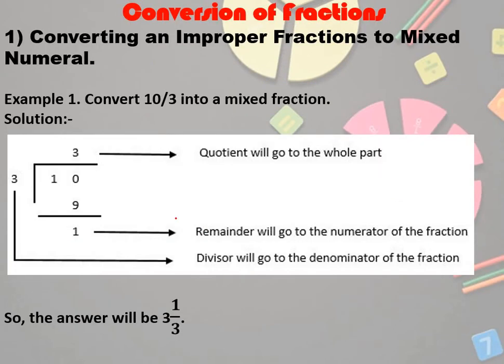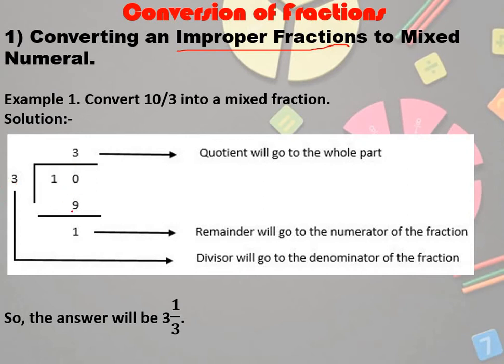Now we already studied the improper fraction. What is the improper fraction? Where the numerator is big and the denominator is small. So when such a condition arrives, what do you have to do? You have to convert the improper fraction into a mixed numeral. Like this 10 by 3. How can you do it? Write 10 and divide it by 3.